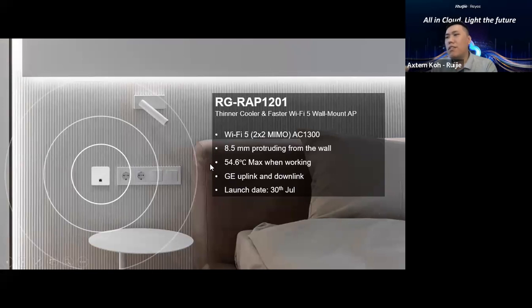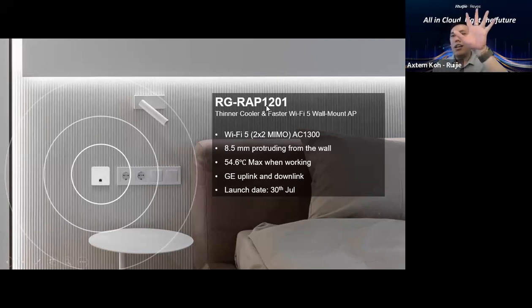All right, and another new model. We do have this Wi-Fi 5 that supports 1G uplink. Previously our 1200F was Wi-Fi 5, but the port was 100 base. Now we have the new model RAP1201.